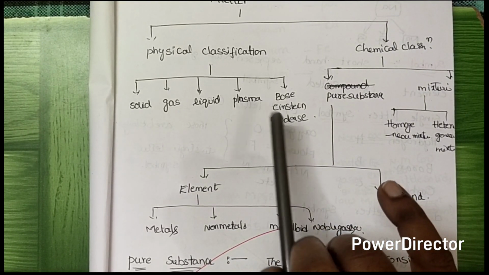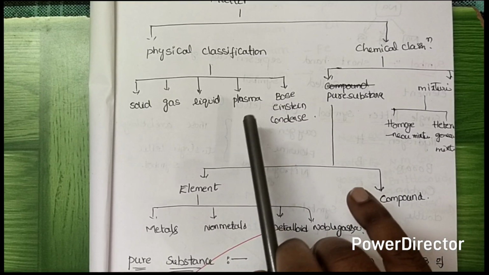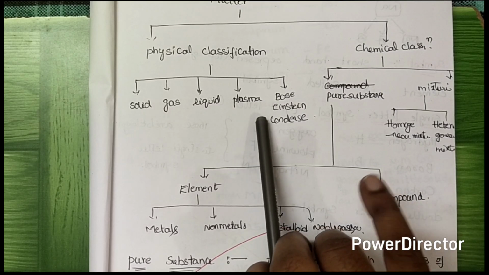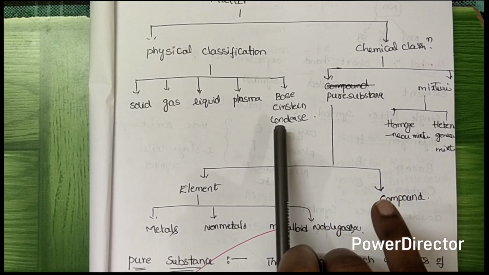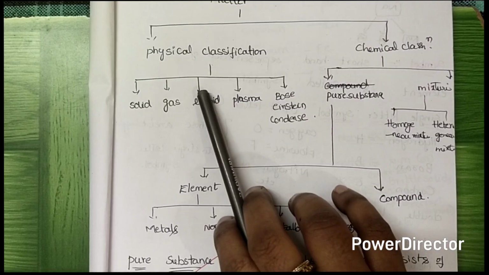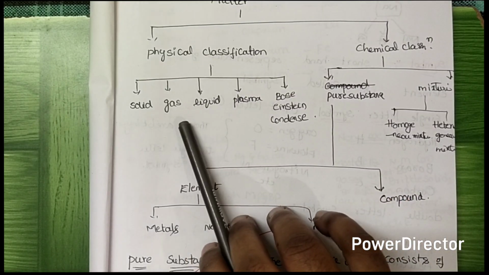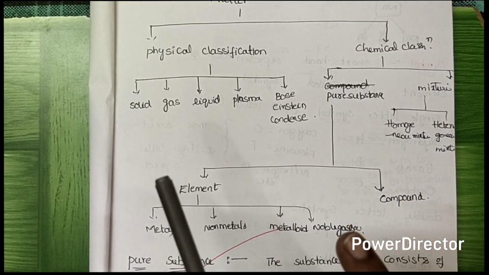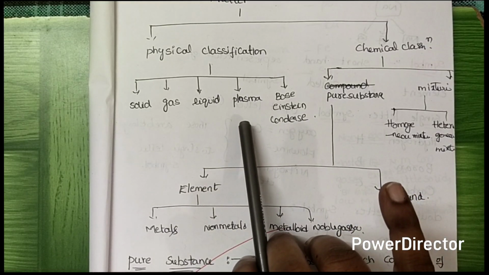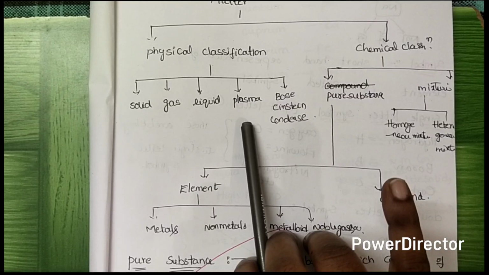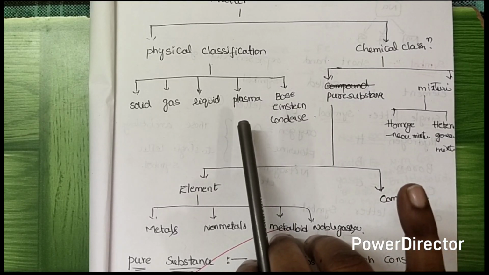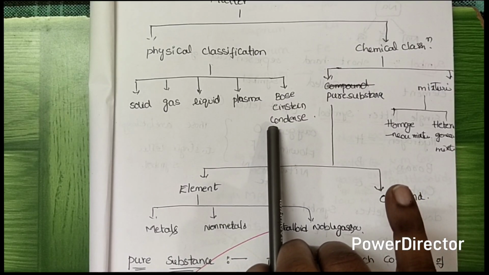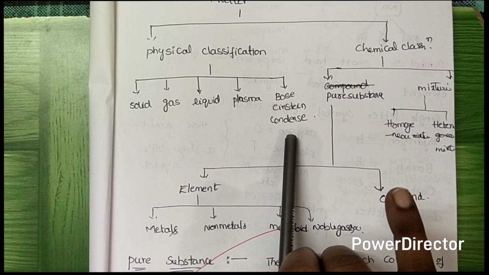They ask questions like this: what is the fourth state of matter? The answer is plasma. What is the fifth state of matter? Bose-Einstein condensate. Okay students, have you understood? The physical classification is mainly solid, liquid, gas, plasma, and Bose-Einstein condensate. The fourth state of matter is plasma, and the fifth state of matter is Bose-Einstein condensate. Have you got it?